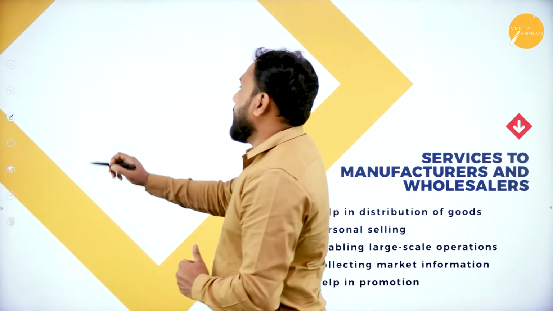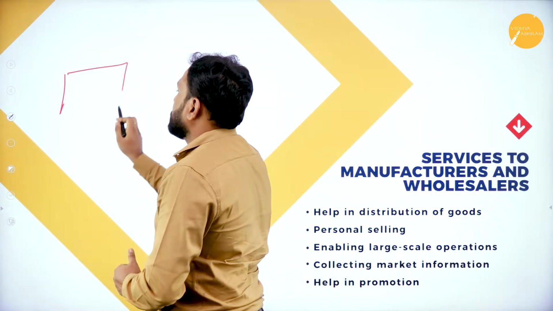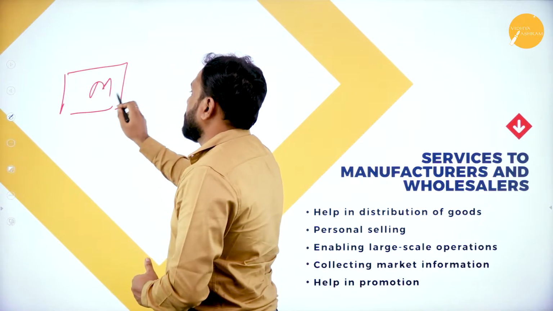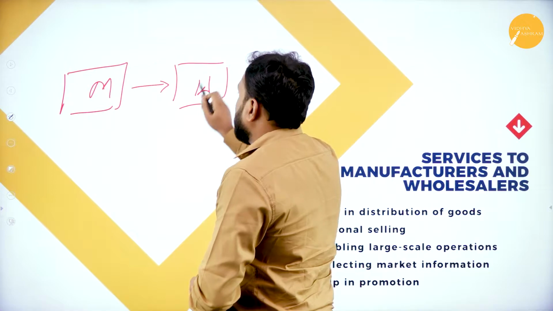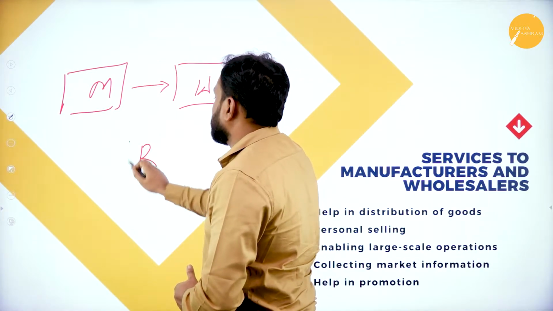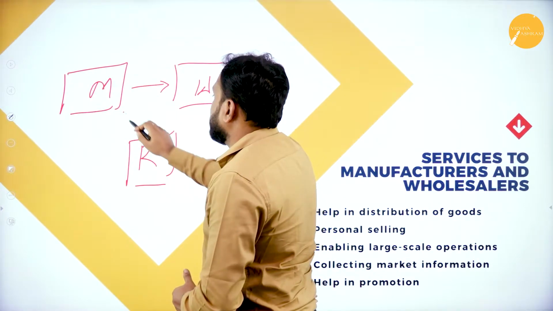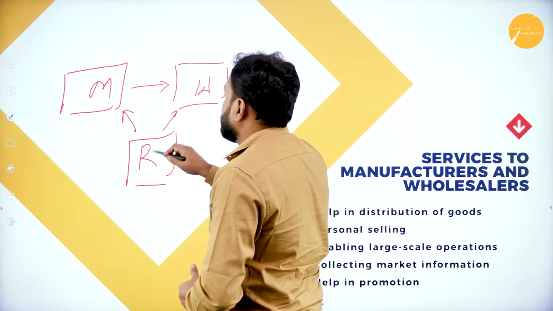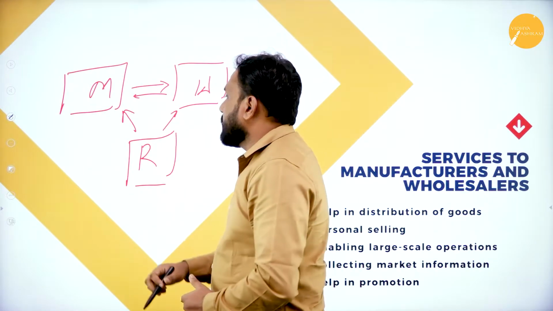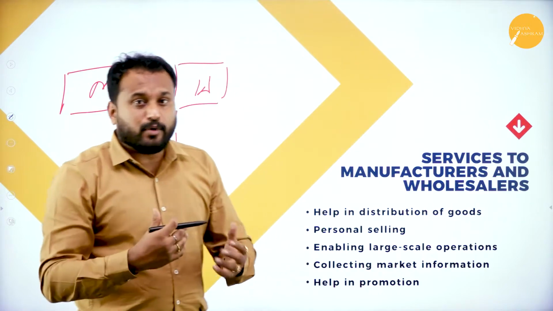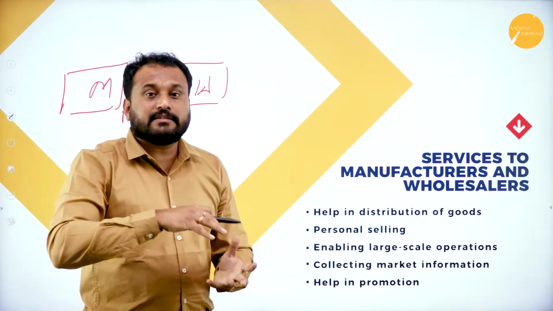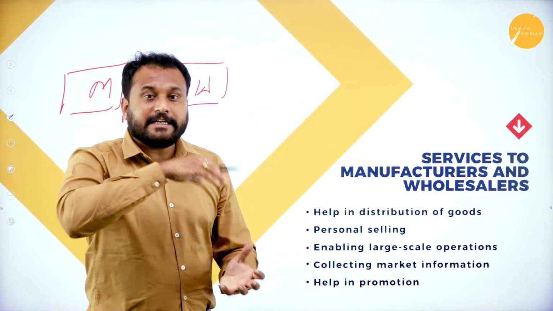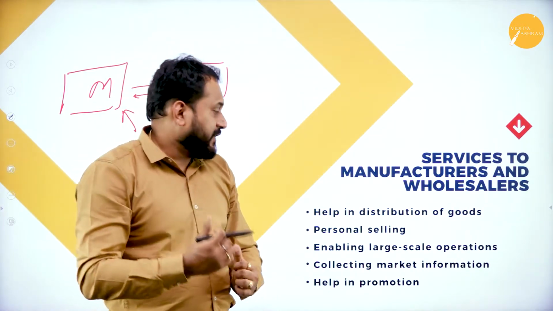Here I gave you an example of the same thing: we have a manufacturer, then this wholesaler, and we have this retailer here. So the services you are supposed to know, right? Now it's always both ways. It's not like one way, it's two ways. The wholesaler will also give services to the manufacturer. The retailer will also give a service to the manufacturer.